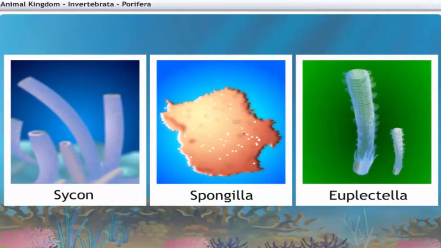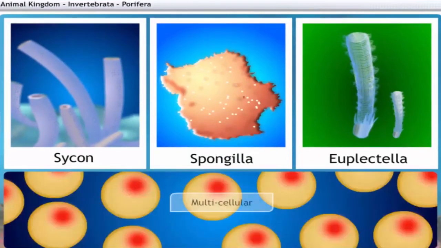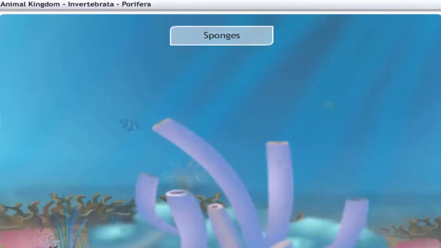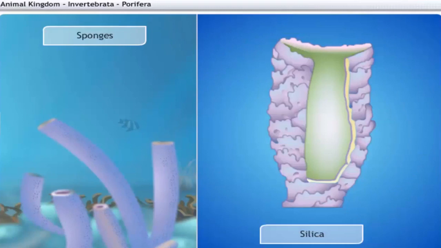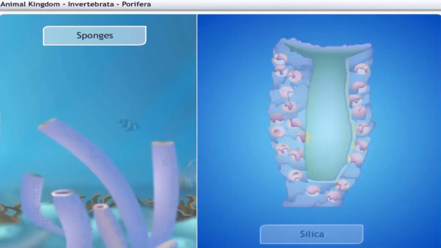They show minimal level of tissue grade organization, though they are multicellular. They are commonly called sponges. Sponges are non-motile and are generally found in an aquatic habitat. They are covered with a hard skeleton made up of silica or spongin fibers. Sponges have pores all over their body. These pores lead to a canal system that helps in circulating the water throughout the body to bring in food and oxygen.